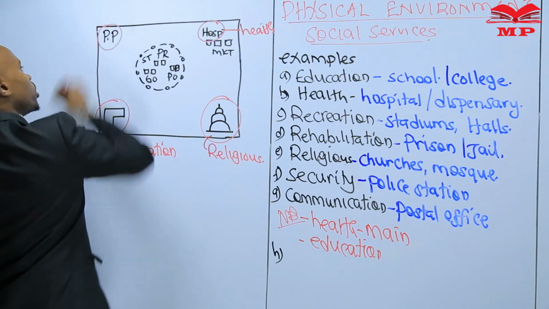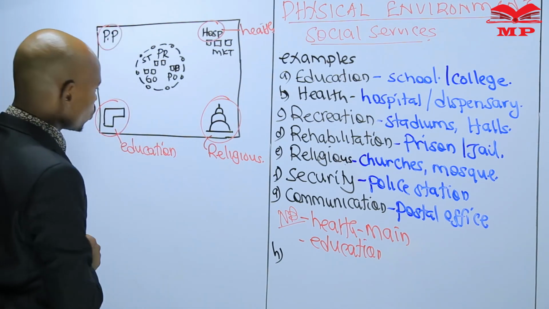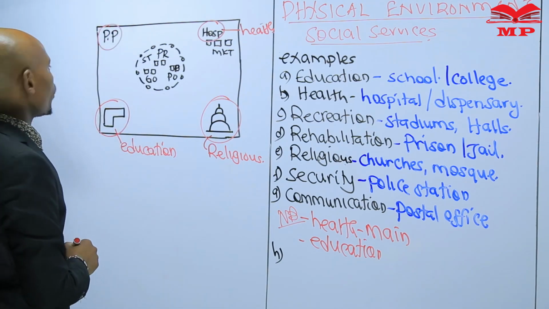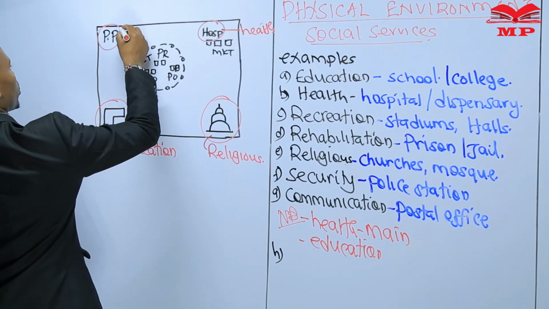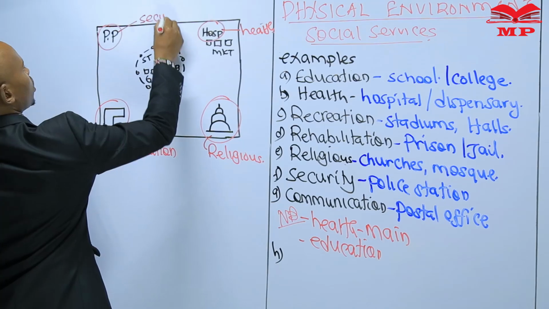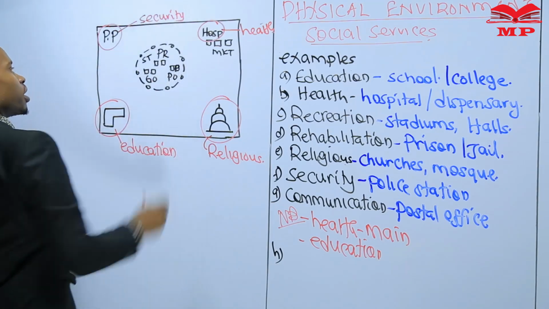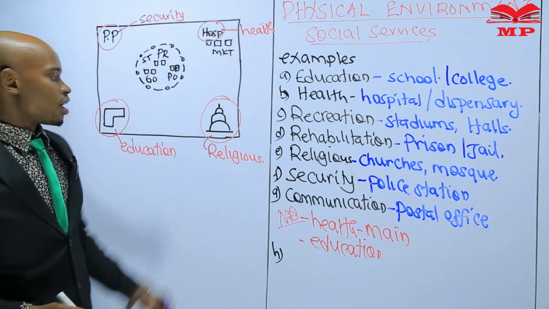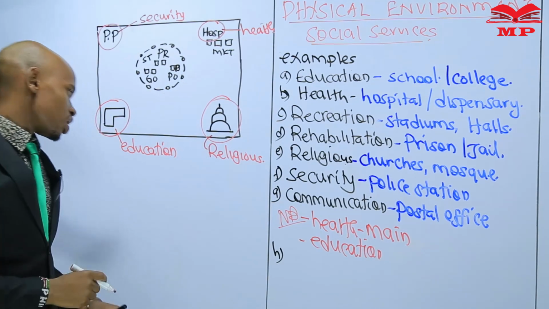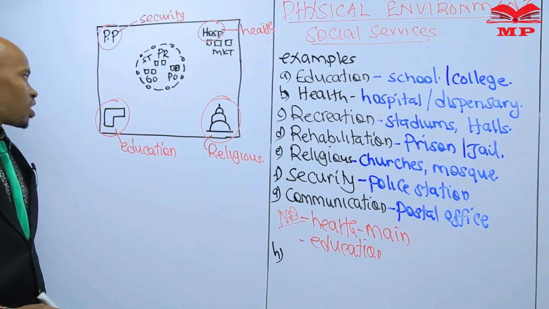Maybe this one is a police post, as we have agreed. According to the key of that map, PP stands for police post, then the security is sorted. There is enough security in that map. Security is the service. Health is the service. Religious is the service. Education is the service.